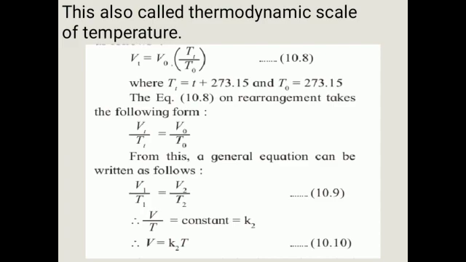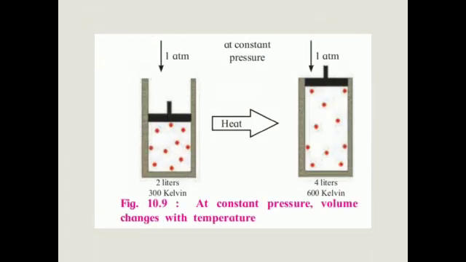See, there is a diagrammatic representation of Charles' law. Pressure is constant, at 1 atmosphere.